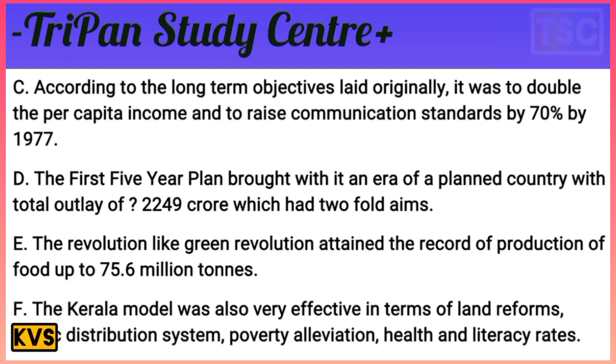The Green Revolution attained a record food production of 75.6 million tons. The Kerala model was also very effective in terms of land reforms, the public distribution system, poverty alleviation, and health and literacy rate.